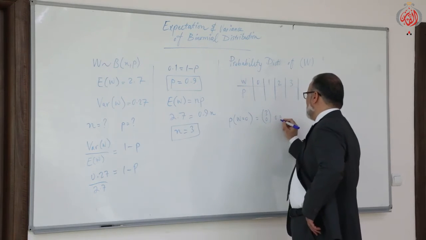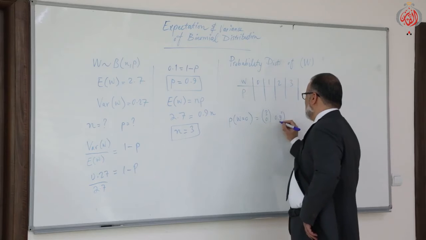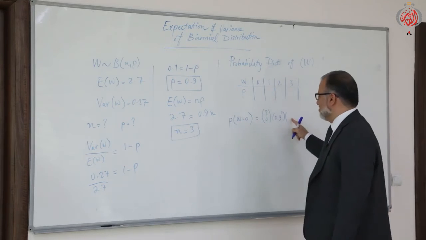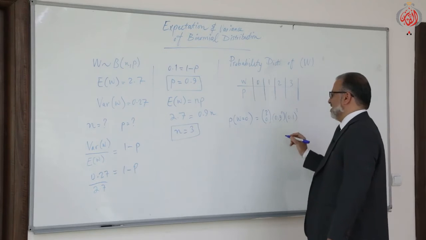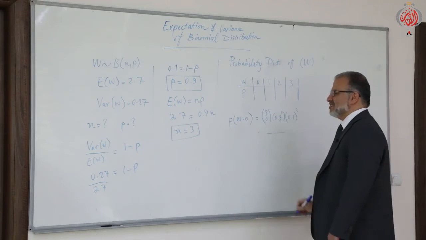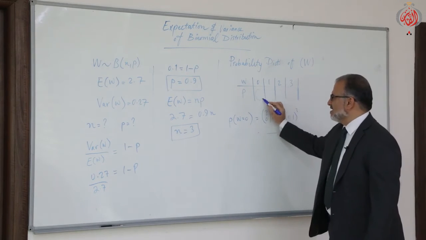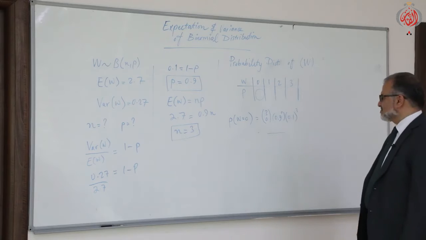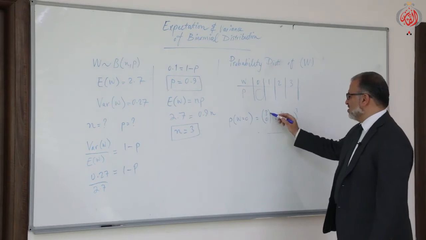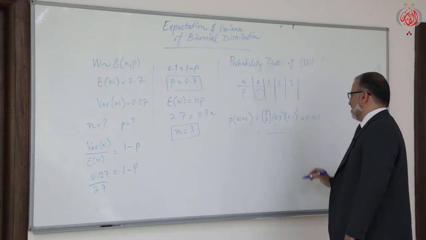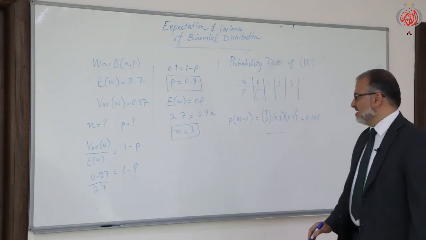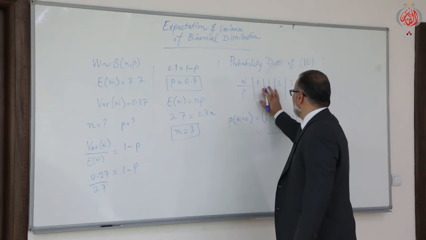So you write 0.9 to the power of 0 times, what is Q? 0.1 to the power of 3 minus 0, which is 3. You write down here the answer. Then you will put it here. Okay. Is it clear? This is 1, this is 1. It is 0.001. Okay, so you have to put that value here,